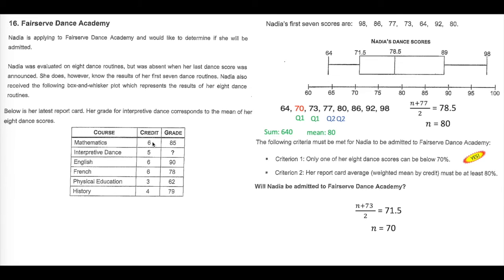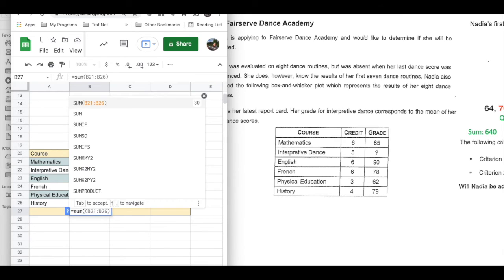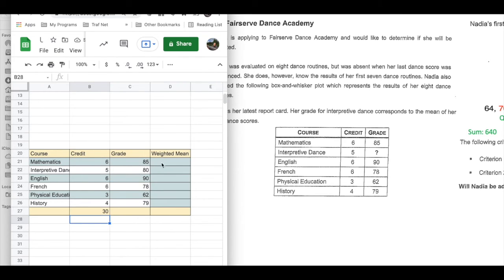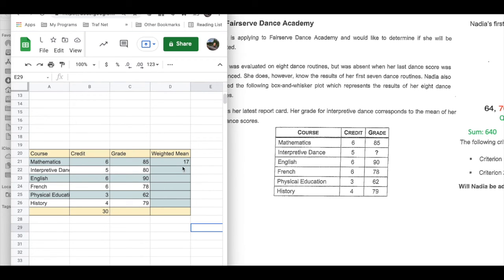If this is 80%, I'm just going to fill this all in and then figure out her weighted mean per credit. Notice these aren't percents, they're credits. I put in the 80 here, and now I want to figure out the weighted mean. I need to know how many credits she has in total. Sum of all of her credits, 30 credits. And the weighted mean is the proportion of her math marks. So she has 6 out of 30 of 85. So 6/30ths of 85. I'm going to put a little dollar sign here to lock it onto the 30. So 6/30ths times that number, which was 85, gives us 17. She gets 17% so far.